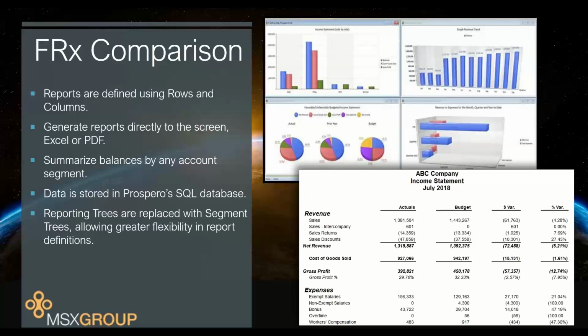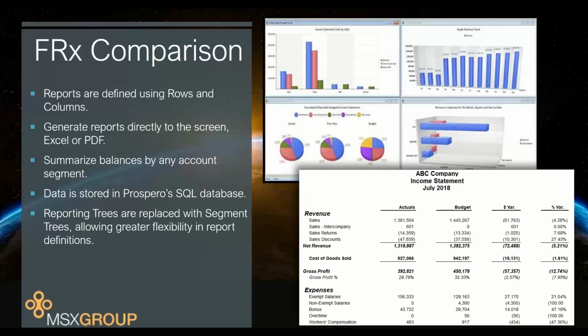And there is a big difference in Prospero for reporting trees. FRX had a very strict way of how to structure reporting trees inside the reports. We have changed that completely inside Prospero, made it more flexible and dynamic.